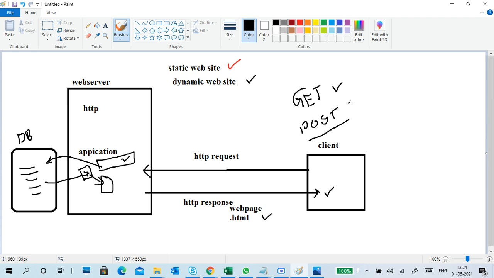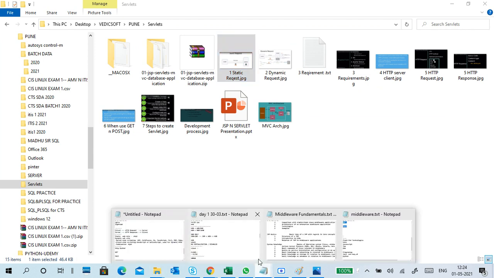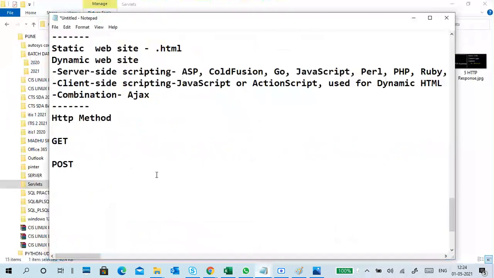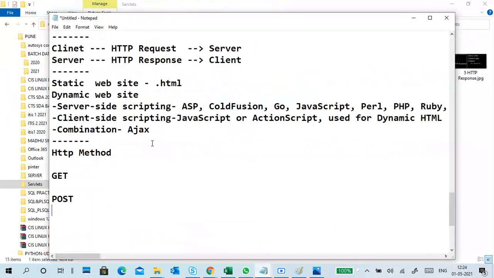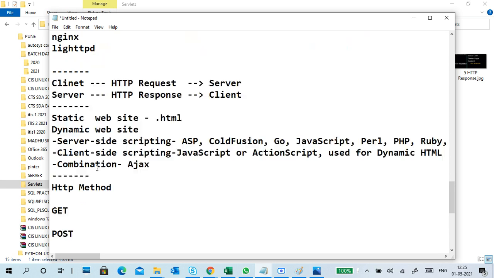But in reality, both are almost the same. The only difference is how it is presented on the screen. I will forward these things. Get and post methods. Of course, there are also put and delete, and some other options are available. Those are there, but majorly, get and post are the main part of things.